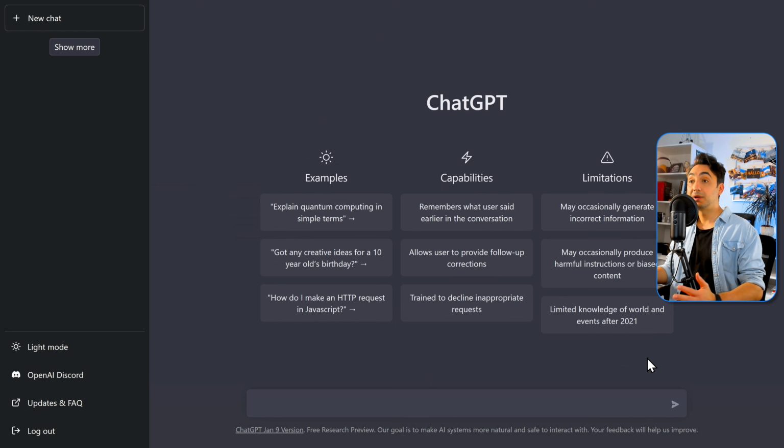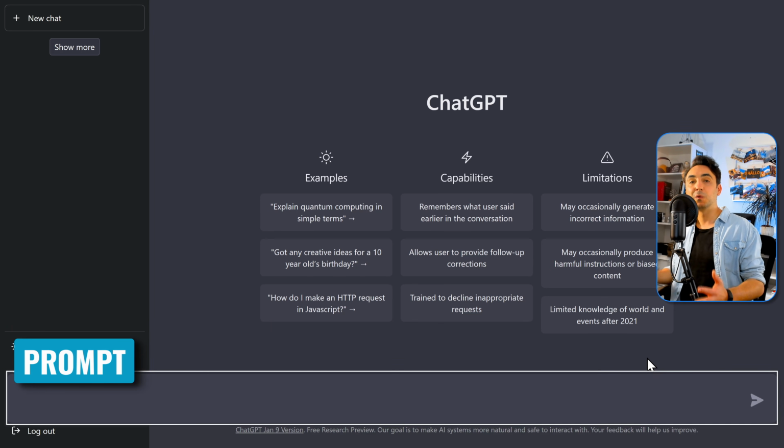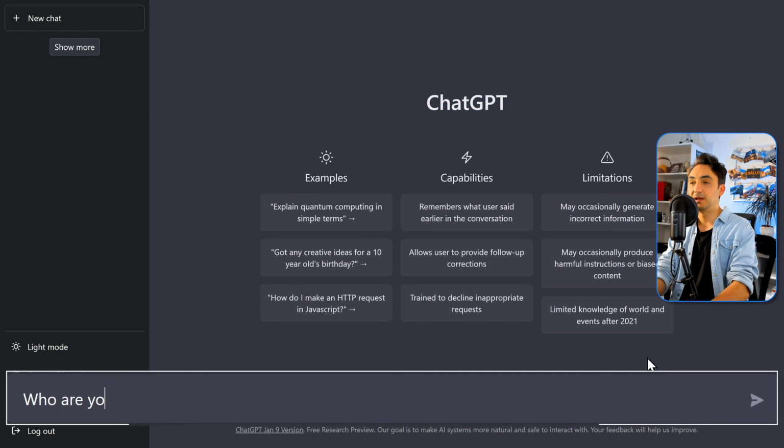Alright, so now we come to the most important element in the UI. It is the input field over here. And here you can start writing a message, a query, a prompt to start a conversation with the AI. And once we hit go, the AI gonna analyze our prompts and gonna respond with a text. So now let's have our first prompt over here. Who are you? Then let's go.